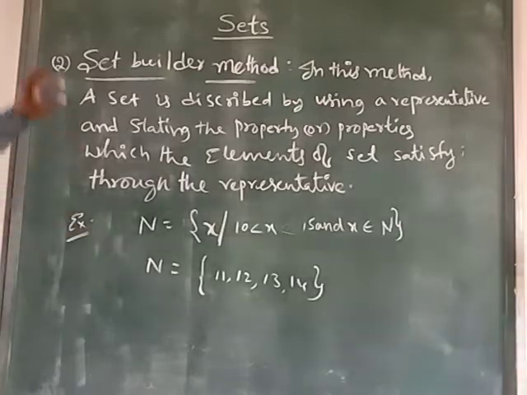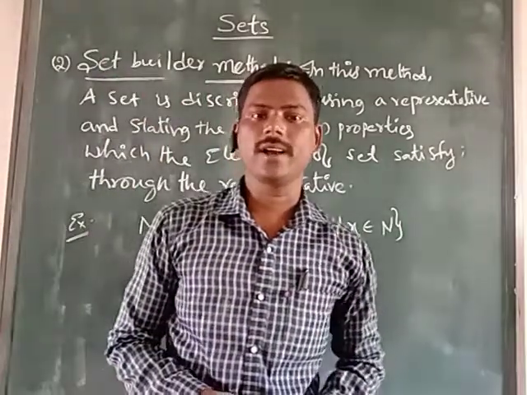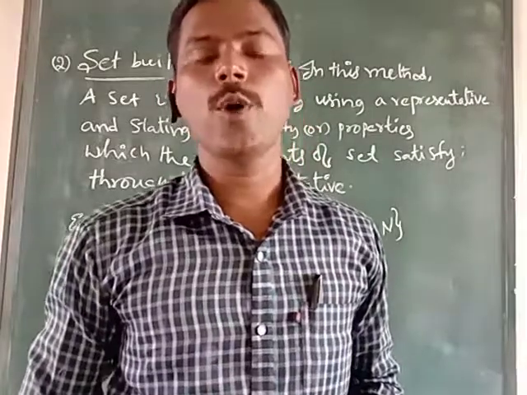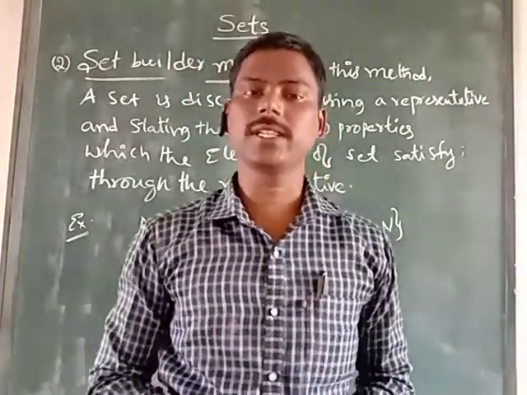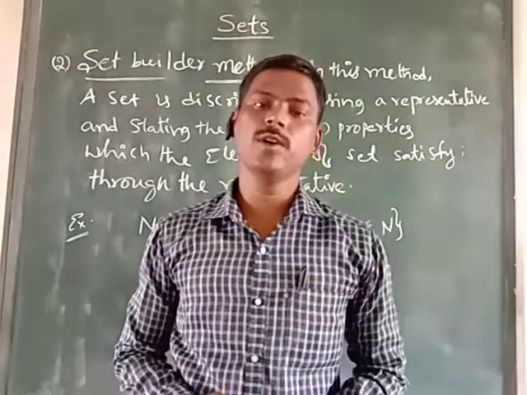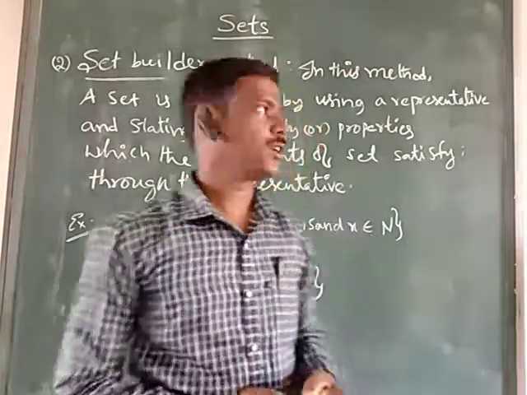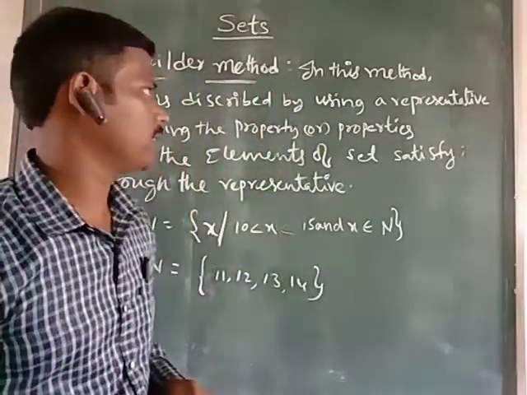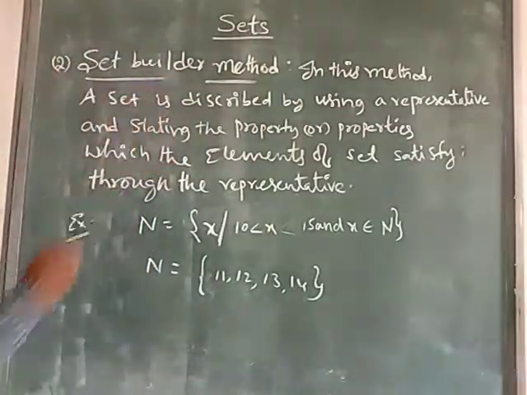So this is called the set builder method. Another name is the property method. Understand? Set builder method or property form. This is the way to express a set in the set builder method.